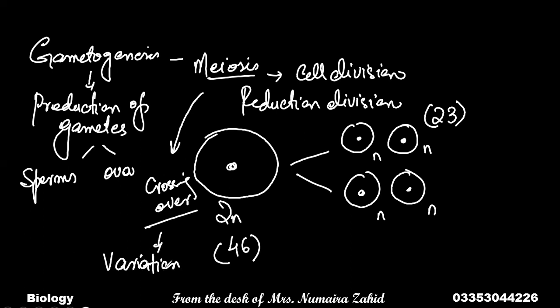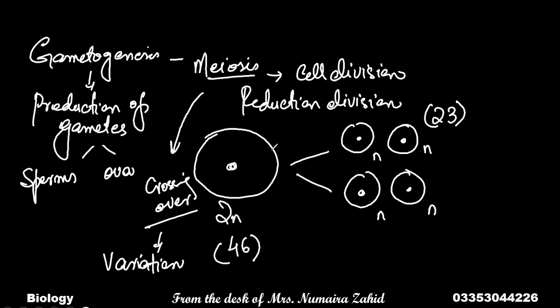During meiosis, the chromosomes exchange their parts, and that exchange is called crossing over. This results in variations among individuals and helps maintain a better gene pool among the living organisms in a specific species.